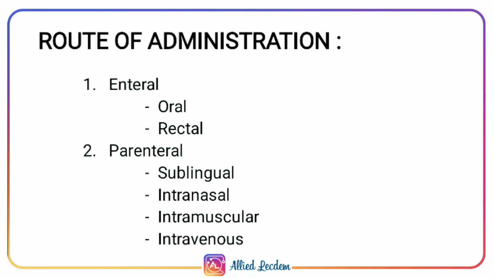Route of administration. Enteral route. Enteral route is the route through which food and drugs are administered via the gastrointestinal tract. Enteral route includes oral and rectal route. Parenteral route. Parenteral route is the route through which the drug is administered to the central and peripheral vein. Parenteral route includes sublingual, intranasal, intramuscular, and intravenous route.